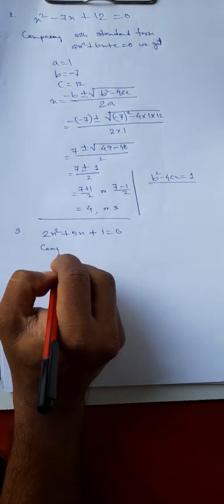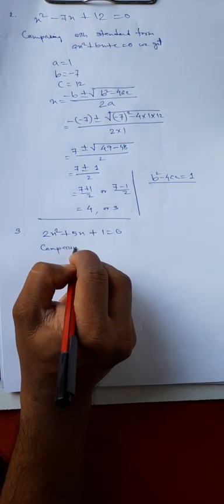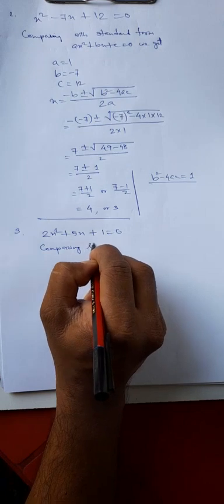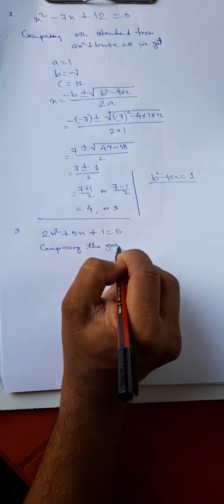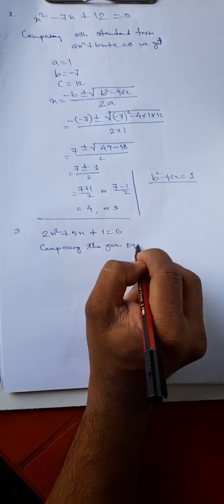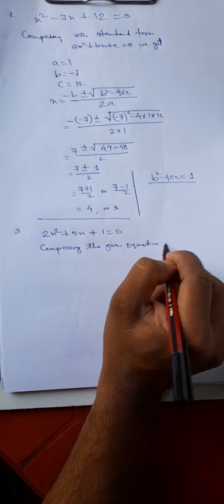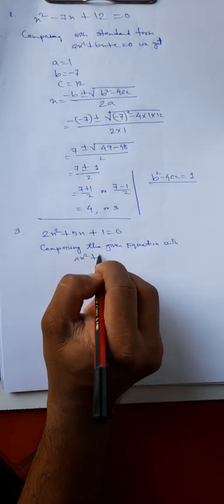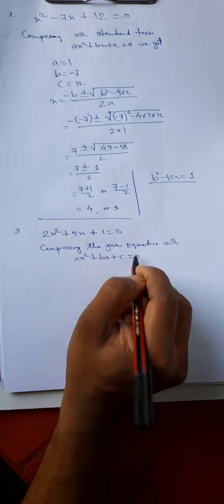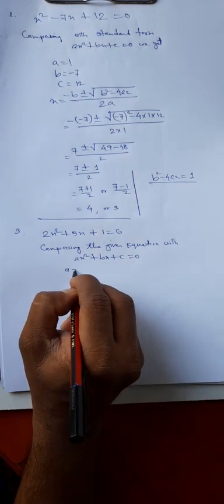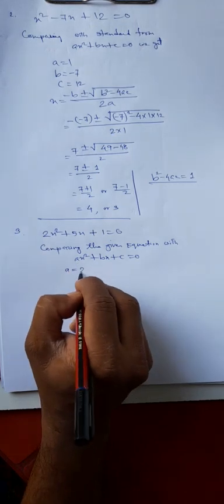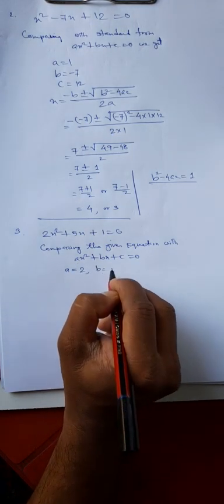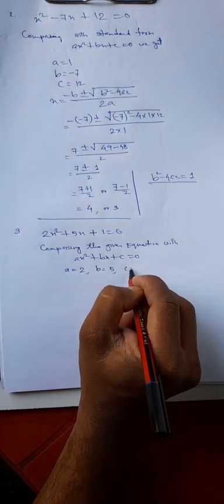Comparing the given equation with the standard form of equation ax square plus bx plus c equal to 0, here we get the coefficient of x square is 2, the coefficient of x is 5, the constant term c is 1.